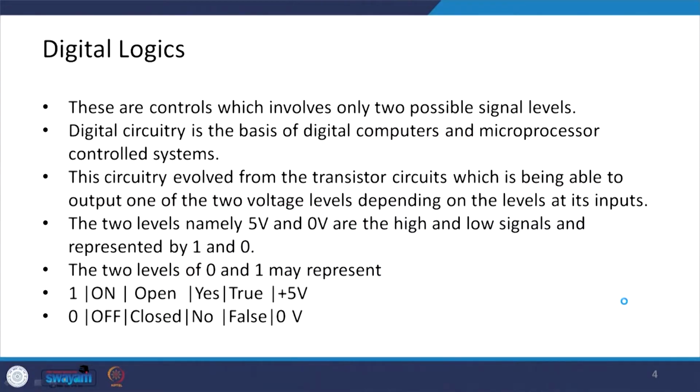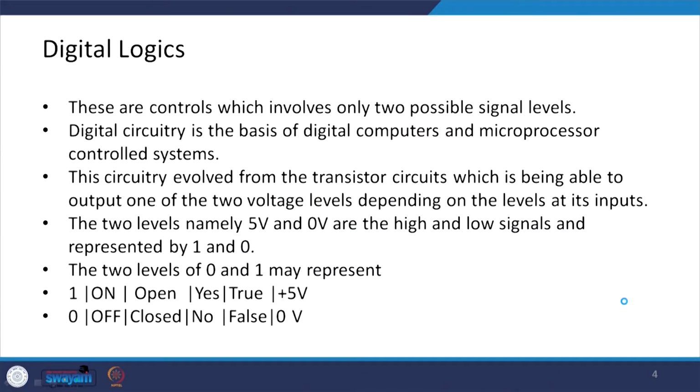These circuitry evolved from the transistor circuits, which are able to output one of two voltage levels depending on the level of their input. The two levels, say 5 volt and 0 volt, are the high and low signal and are represented by 1 and 0.